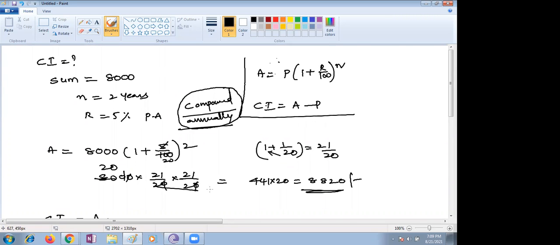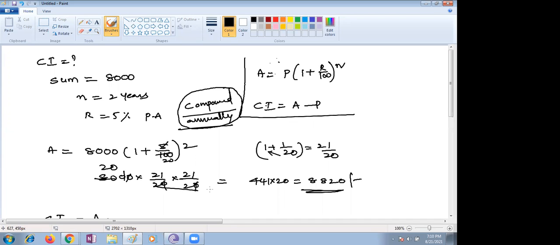The time period only you have to see very carefully, children, how much time period is given, whether the keyword is given as interest is half yearly, annually, or semi-annually. These are the things you have to observe. If compounded annually, we can calculate with the usual formula. Suppose the time period is 1 year; for every 6 months, compounded half yearly, your n value is changing. How is it changing?